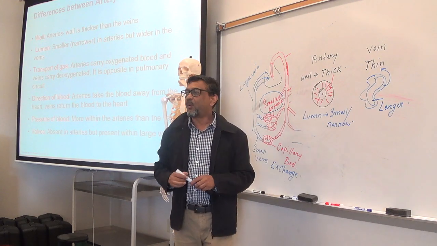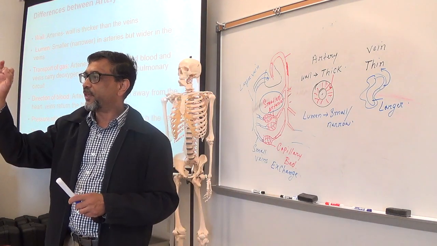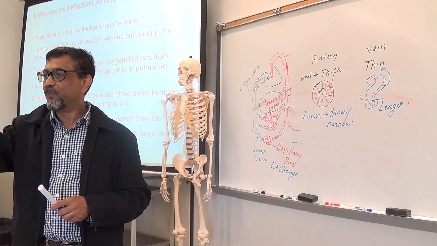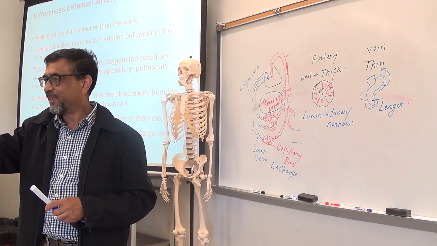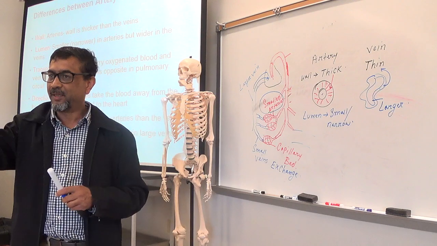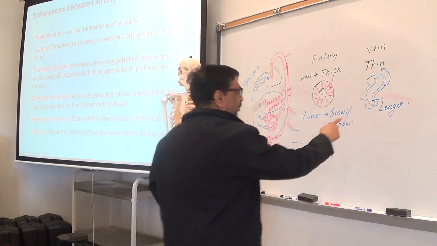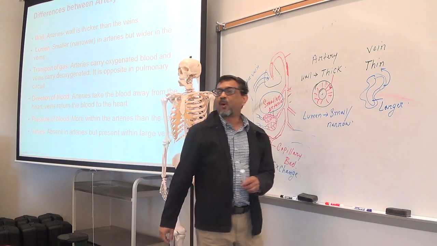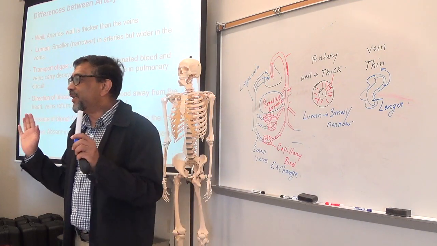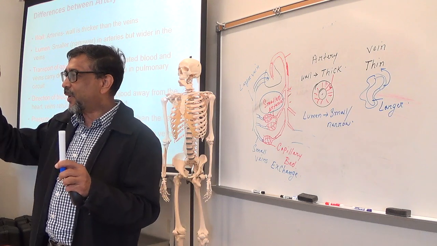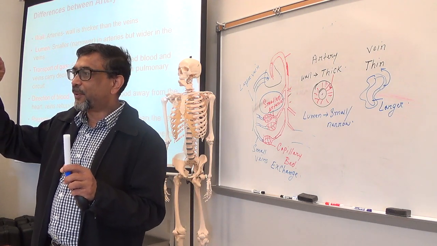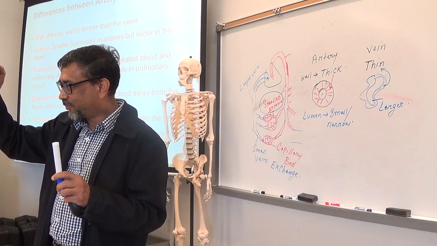Artery, since the wall is thick, always remains round. Make sense? Because the wall is thick, it will not get flat. In case of vein, since the wall is thin, when the vein is empty, it will get flat. When the pressure is low, it will get flat. Make sense?